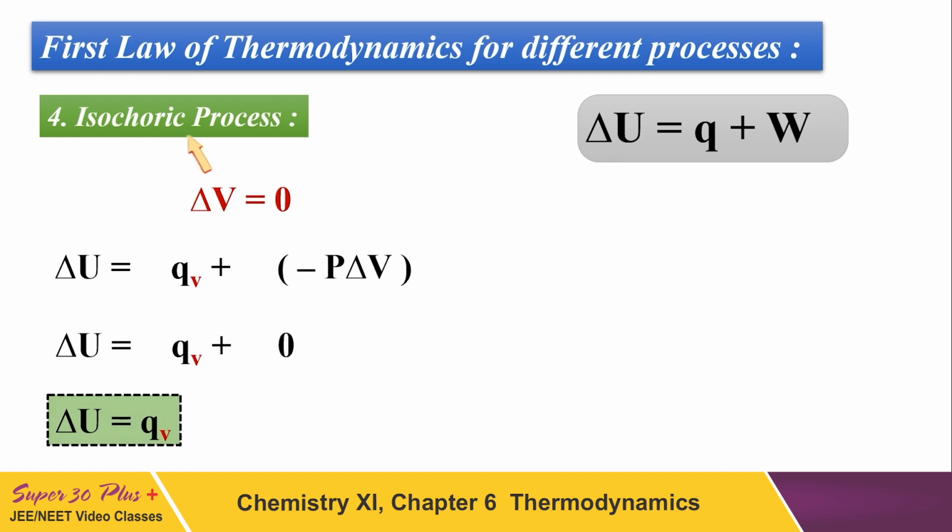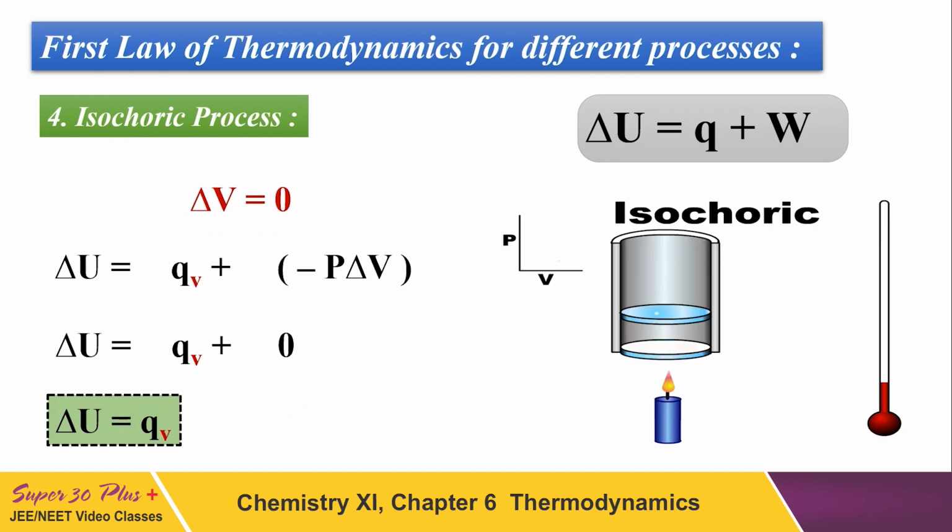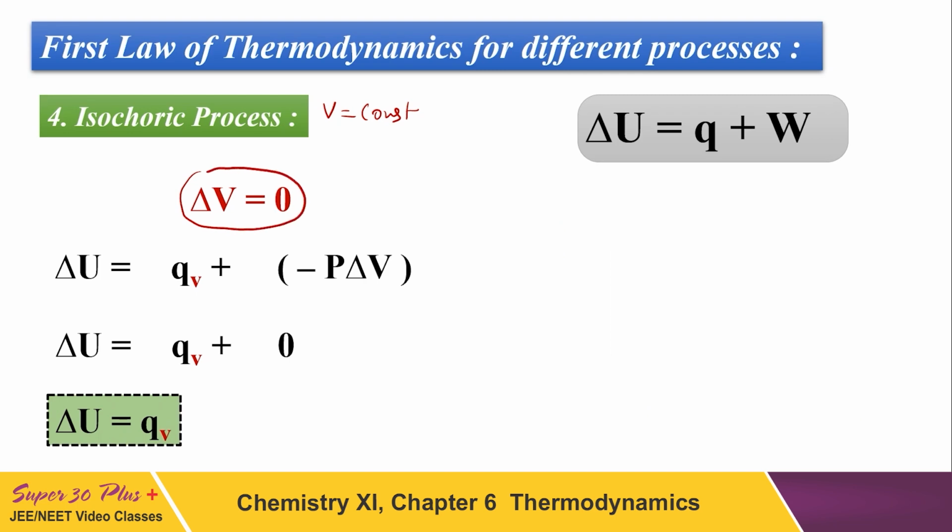Another one is the isochoric process. Do you remember what is isochoric? Isochoric is the process in which volume remains constant, and if volume is constant, obviously delta V will be 0. So change in volume will be 0. When change in volume is 0, work done will be 0, because work done is minus P delta V.